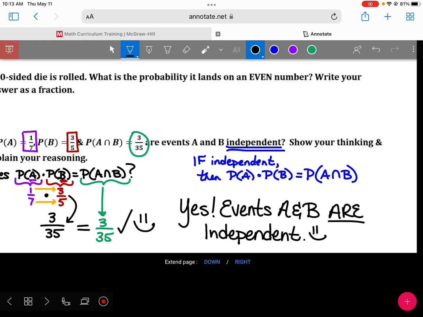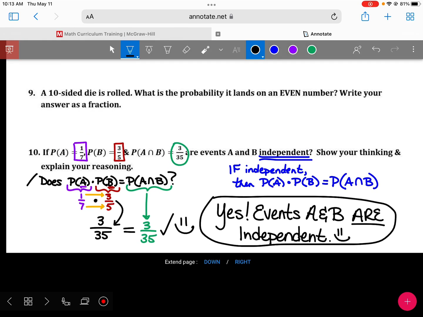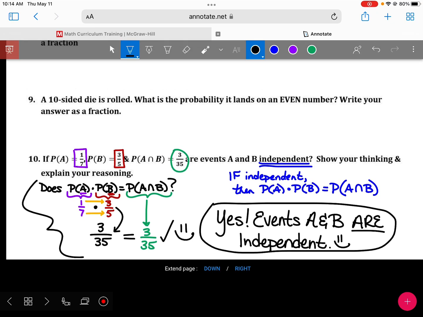When it says, show your thinking and explain your reasoning, if you show all of this work, that explains your reasoning. What you're telling me there in symbol form is I know that for two things to be independent, if I multiply the probabilities of the events together, and that's the same as the probability that they both happen, then they're independent events. So that would be sufficient for explaining your reasoning.